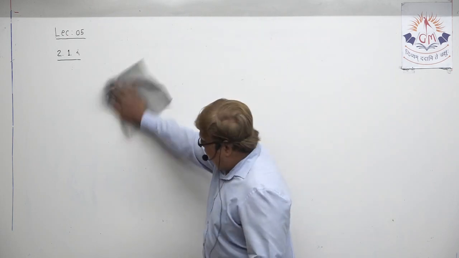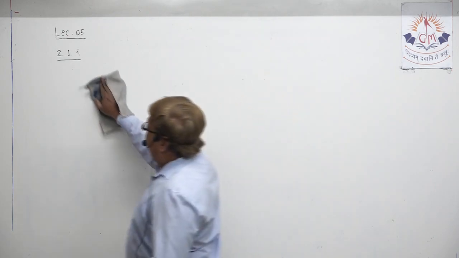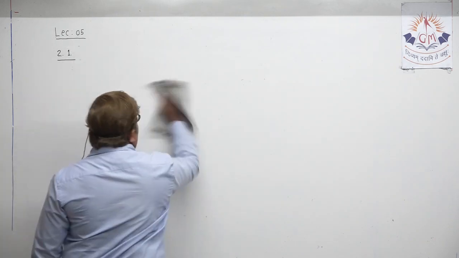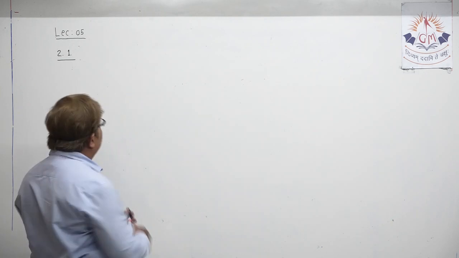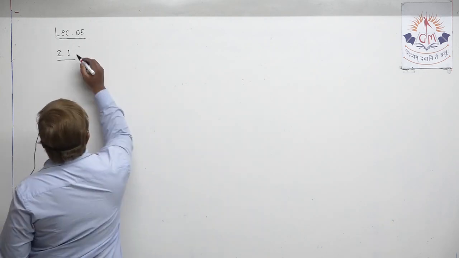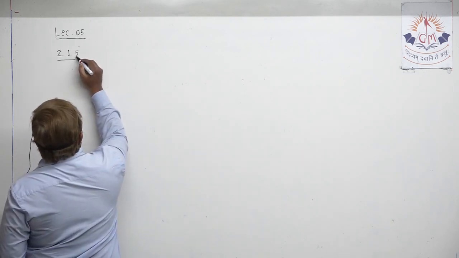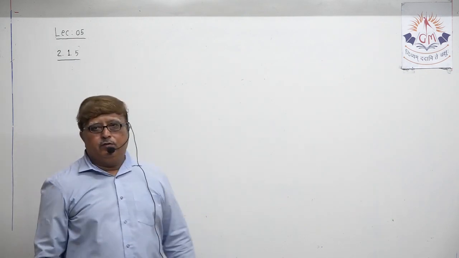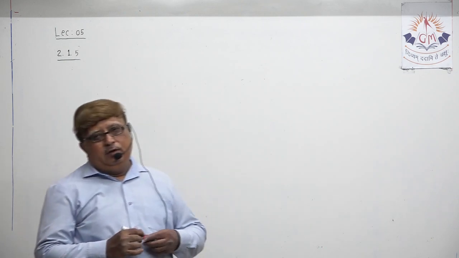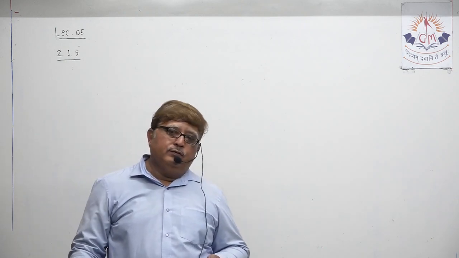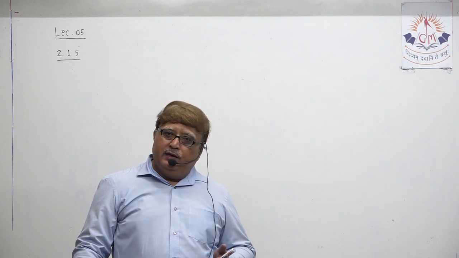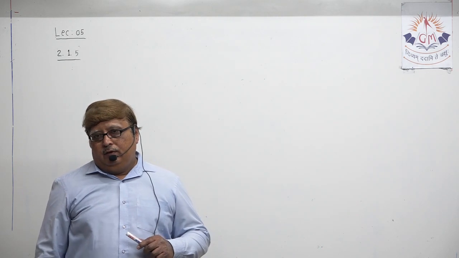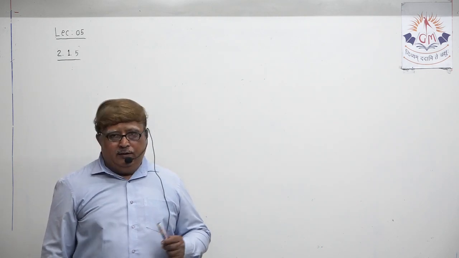Property 2.1.5, just for your reminder. The next property is reaction of metallic and non-metallic oxides with acid and base.